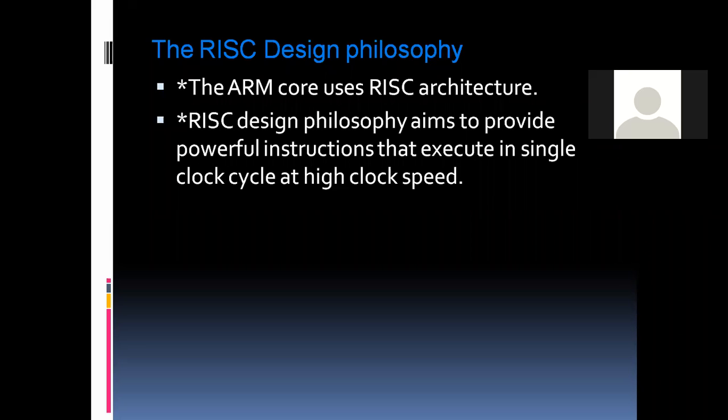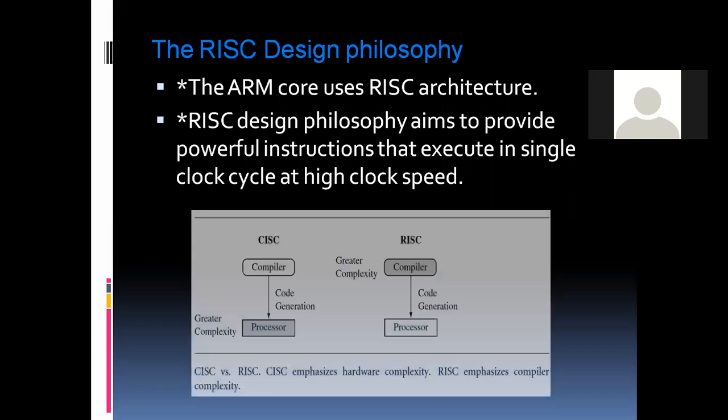Even though it has fewer instructions, it provides powerful instructions. That is, a single instruction can perform multiple, powerful operations, and each instruction is executed in single clock cycle at high clock speeds. That is, it supports high clock speed as well as each instruction being executed in a single clock cycle.